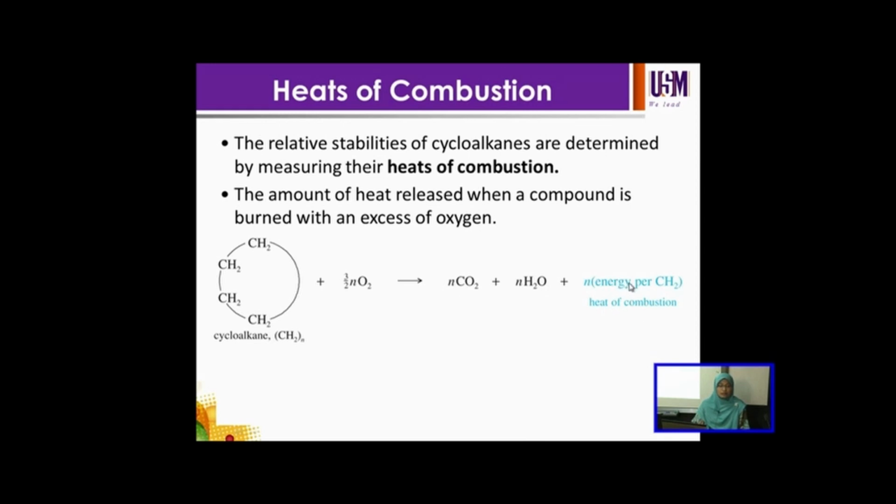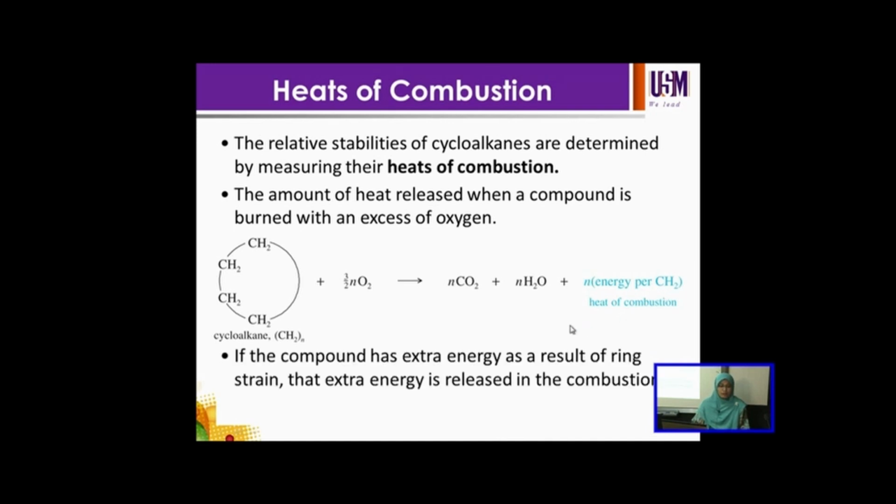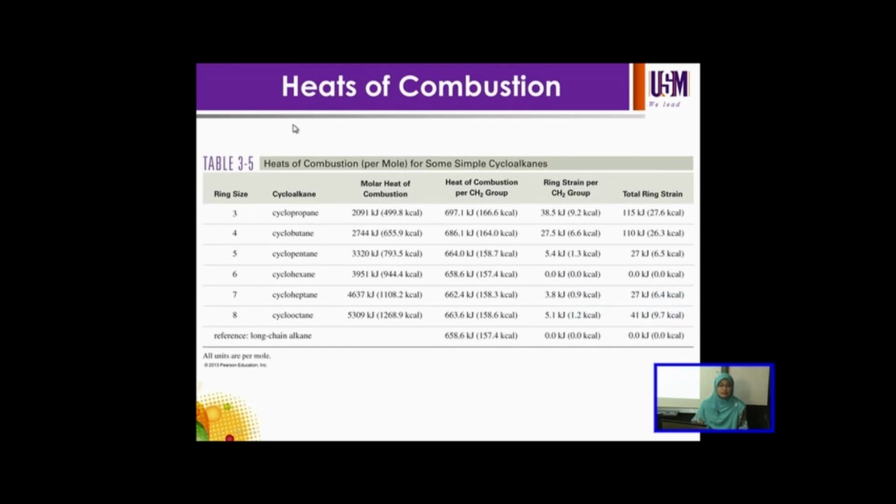This is calculated based on the energy per methylene group. If the compound has extra energy as a result of ring strain, the extra energy is released in the combustion. The more heat per methylene group, the less stable the cycloalkane is. This table shows the heats of combustion per mole for some simple cycloalkanes: cyclopropane, cyclobutane, cyclopentane, cyclohexane, cycloheptane, and cyclooctane.